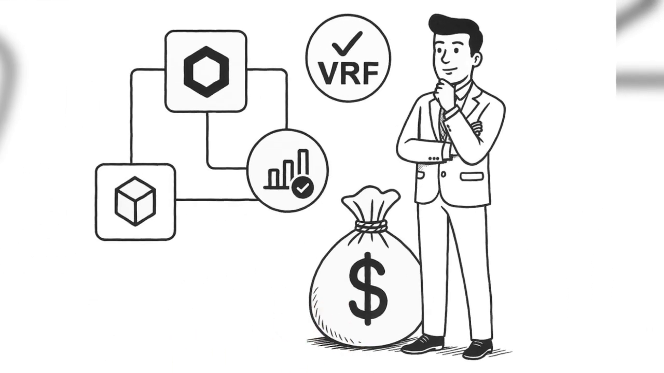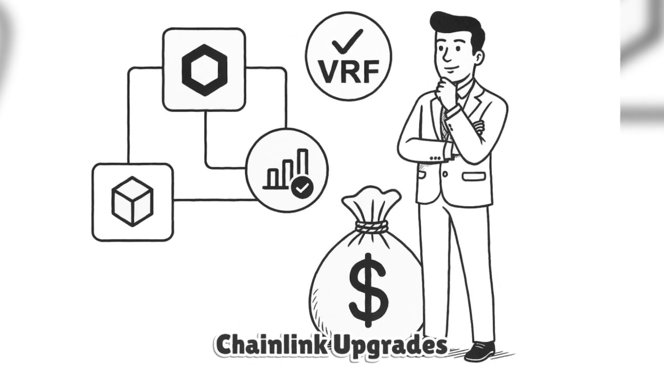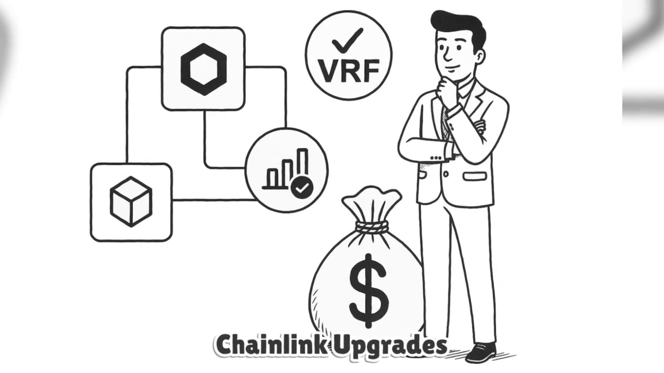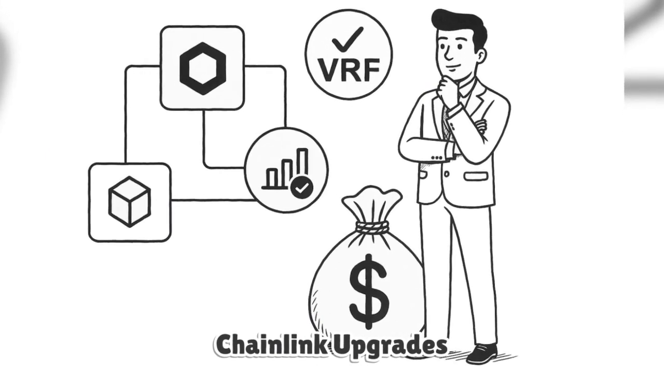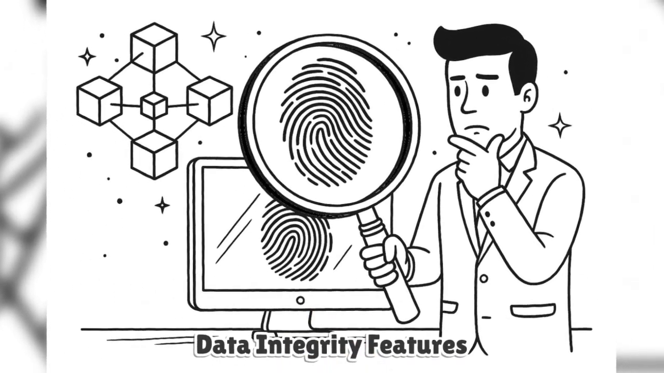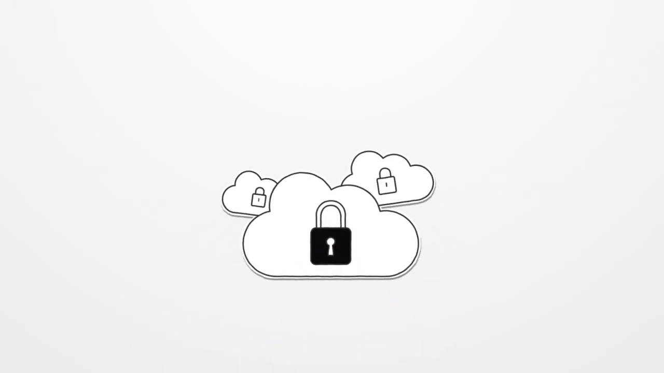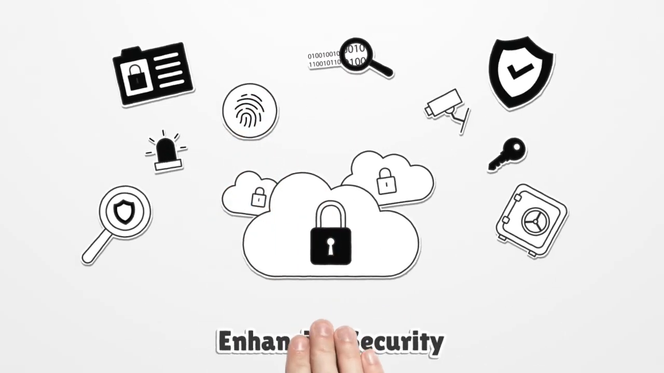Later upgrades extended these principles through Chainlink VRF, verifiable random function, and proof of reserve feeds that audit real-world assets like stablecoins or commodities. These features strengthen the integrity of data entering blockchains. By decentralizing data input and output, Chainlink enhances the security of smart contracts without sacrificing transparency.